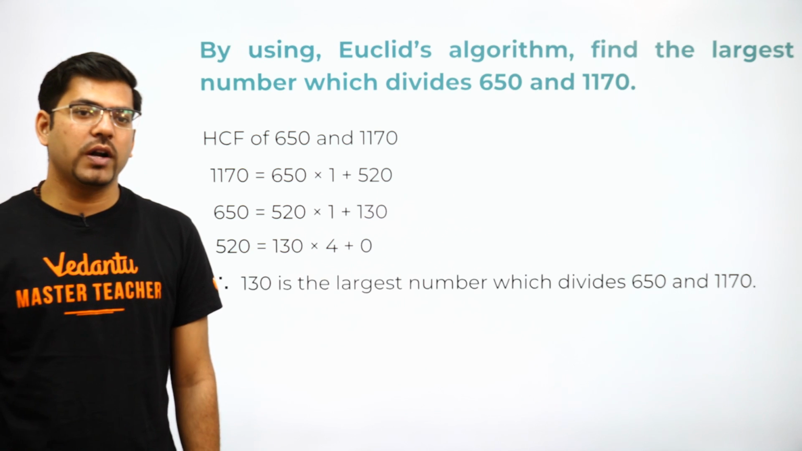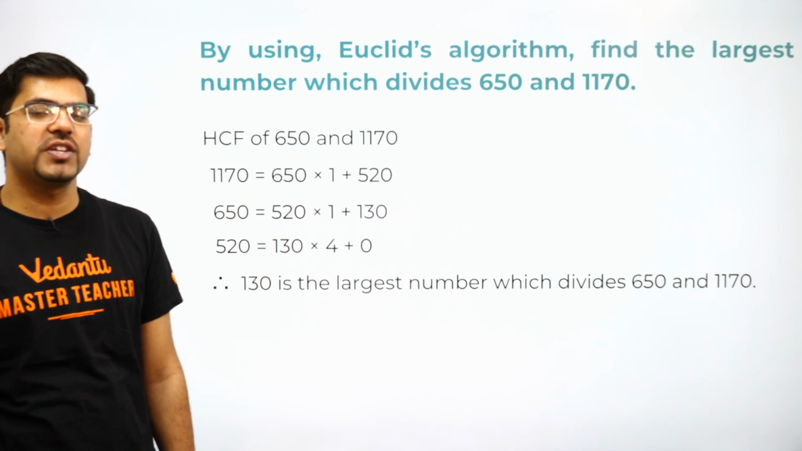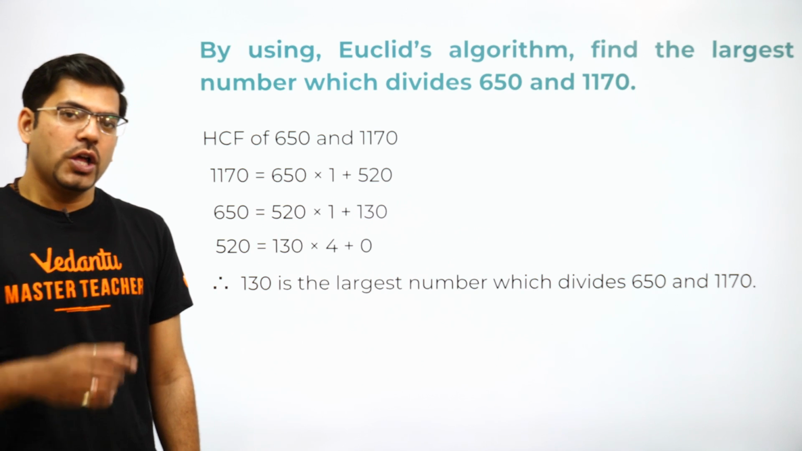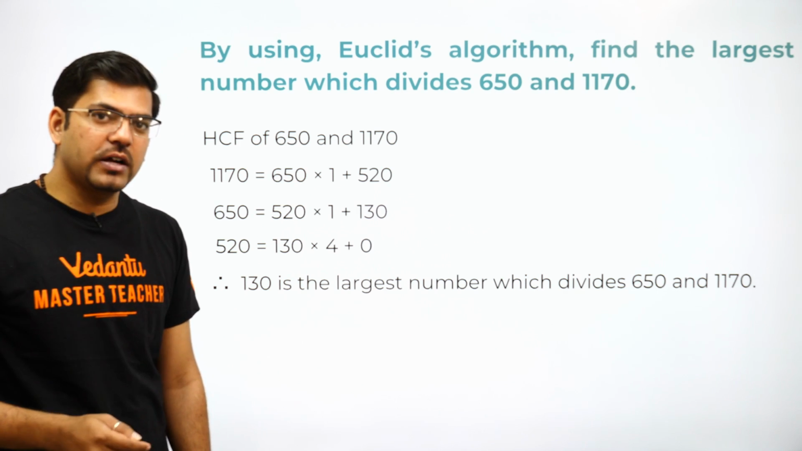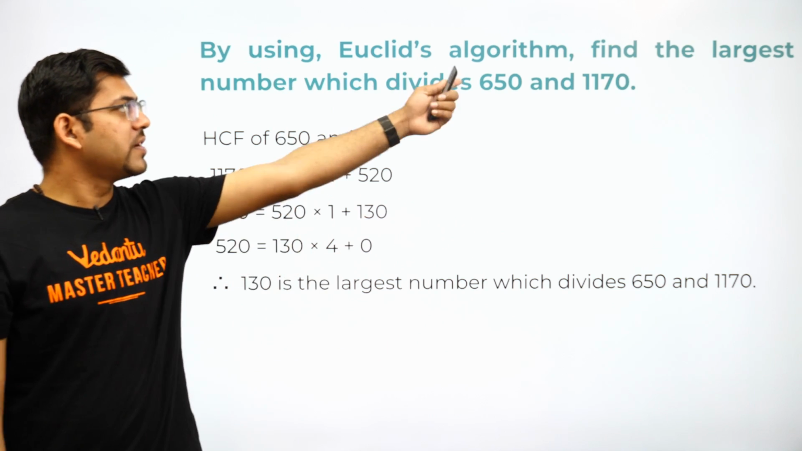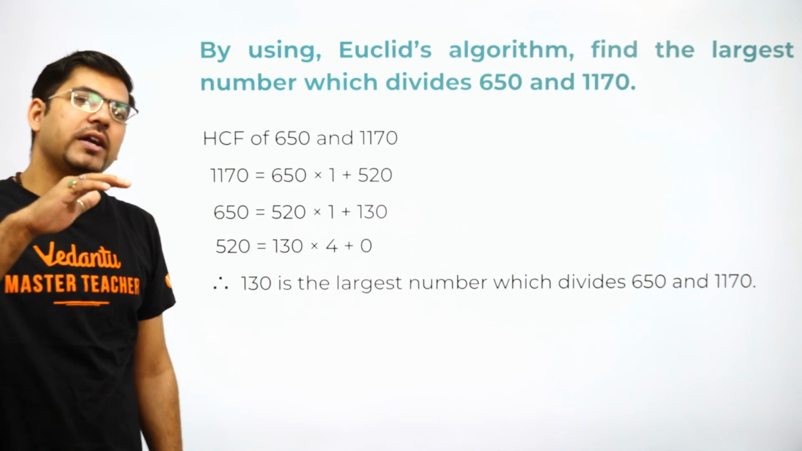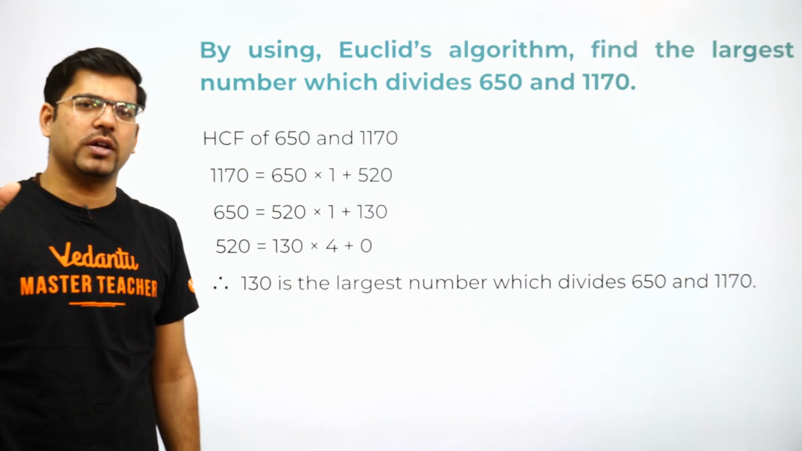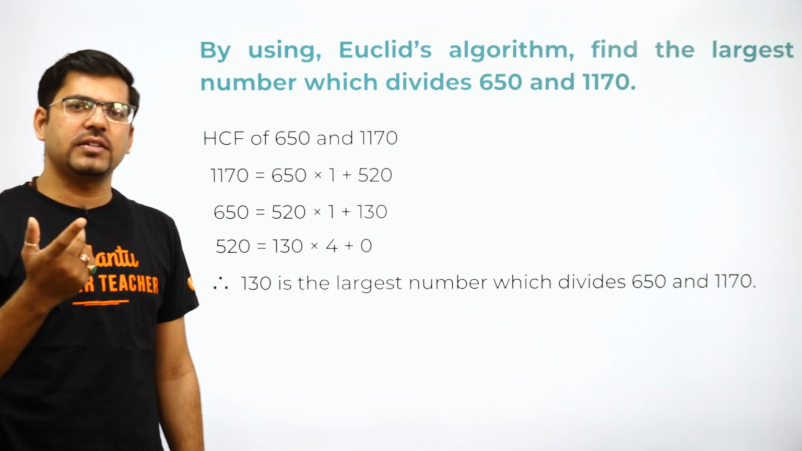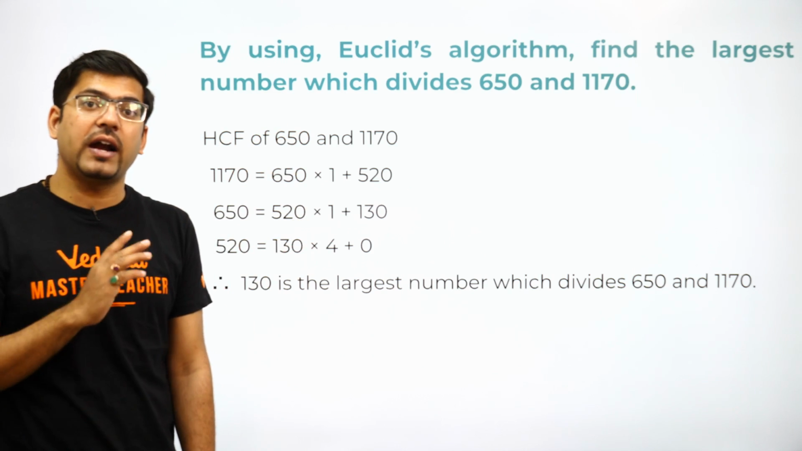Now you will do the long division method. That 130 is the largest number which can divide both 650 and 1170. So by using this method you should approach, because it is written here Euclid's division algorithm. So the first portion which I have shown you, you can write it down in the rough also. That's not a big issue, but I suggest you write it down in the fair only. But these steps are very important and required.